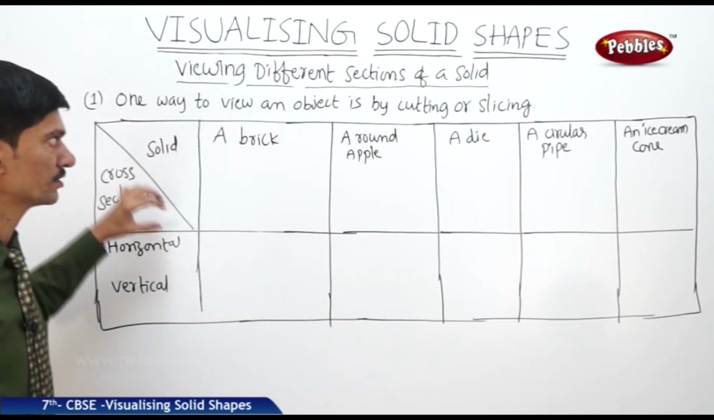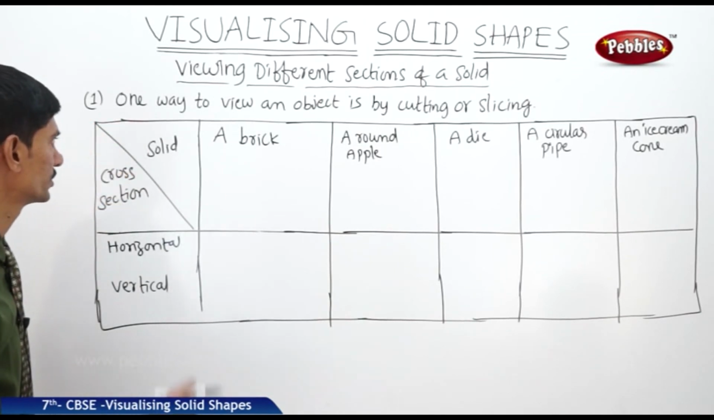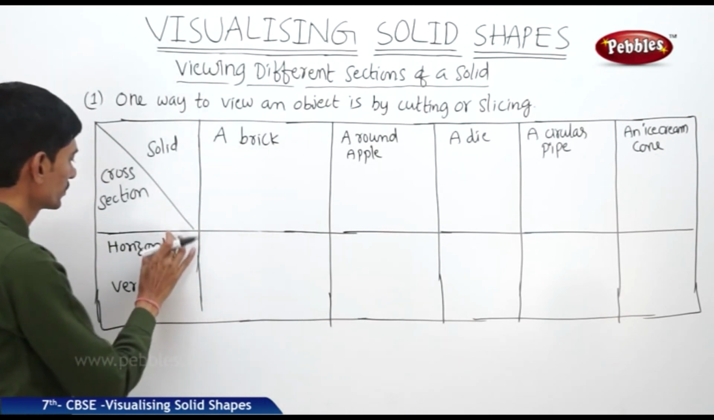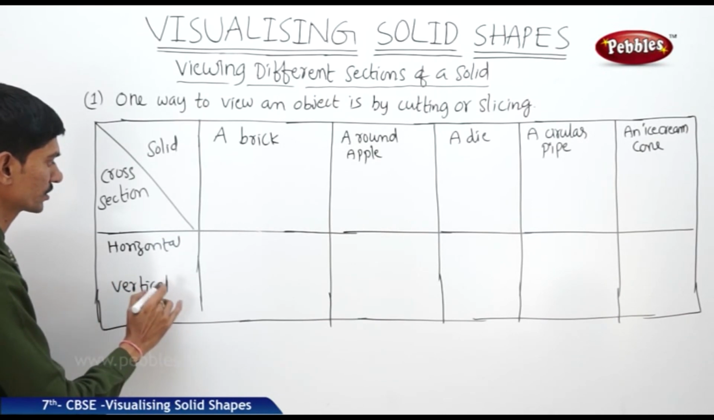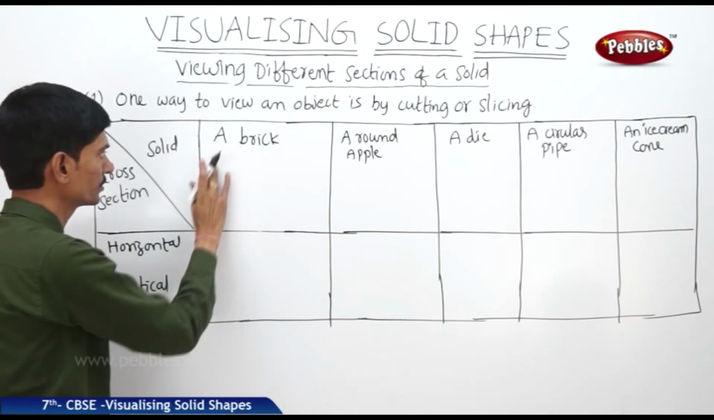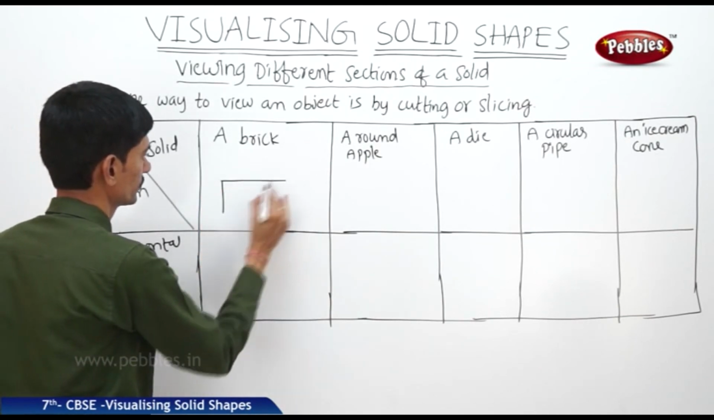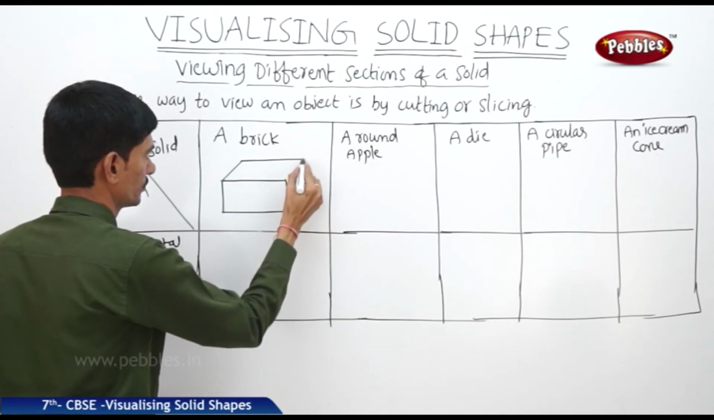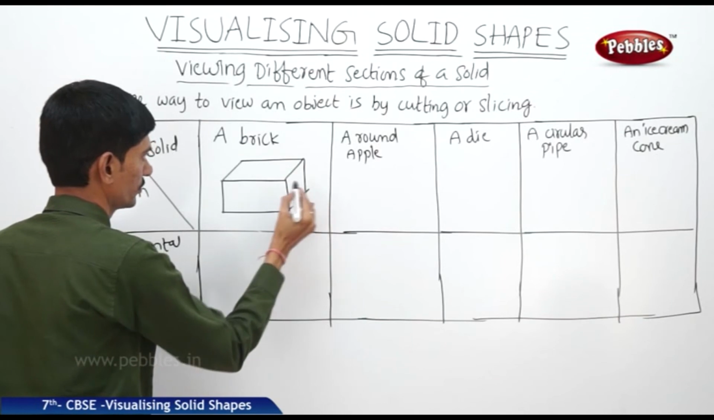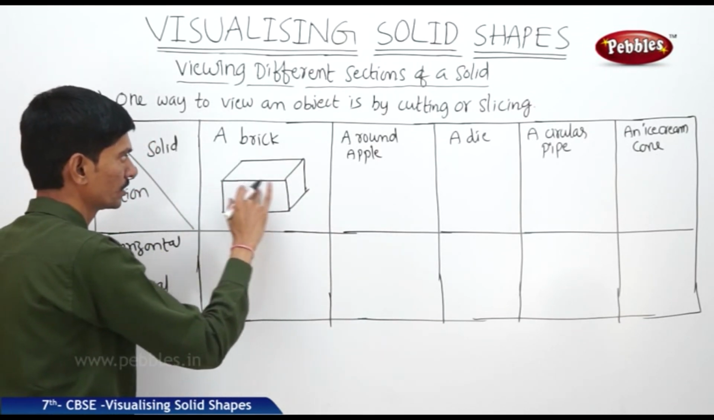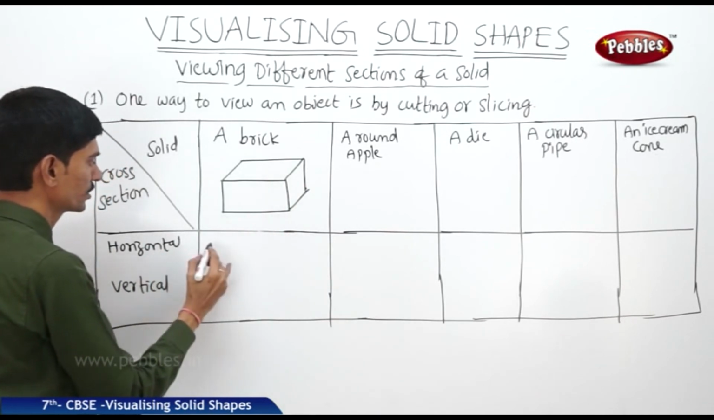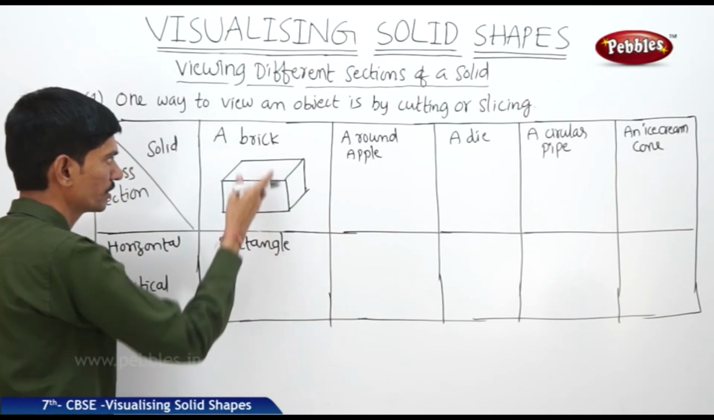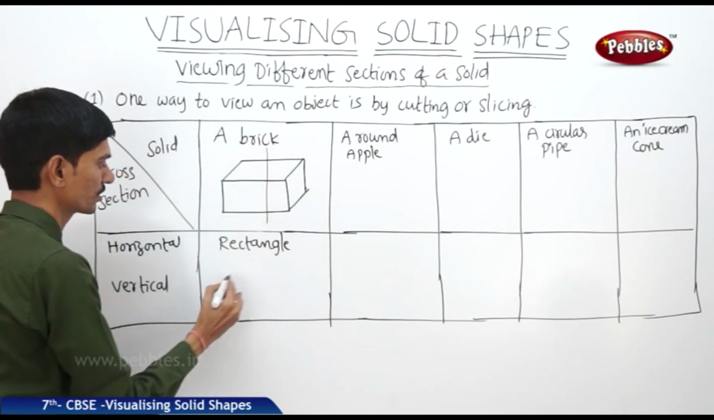Now let us solve a problem based on the cutting or slicing of a solid. Here in the table, different solids are taken in the rows and the cross sections are given, horizontal and vertical cross sections. Now first, a brick. A brick is in the shape of a cuboid. If you cut the brick horizontally, then we get the rectangular shape. So the horizontal cross section is a rectangle, and even the vertical cross section is also a rectangle.